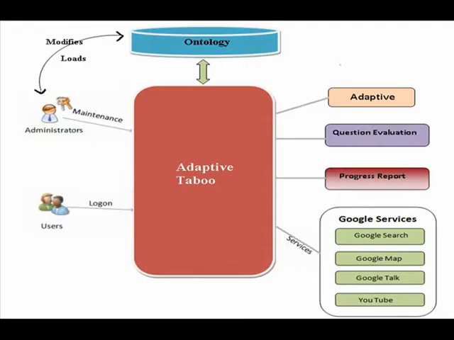The following picture shows the architecture diagram of our system. The system makes use of an ontology to generate clues to the user. The administrator maintains and loads the ontology. In addition to this, the system makes use of various services such as the Google Search, Google Maps, Google Talk and YouTube in order to provide different services to the user while he is playing the game.